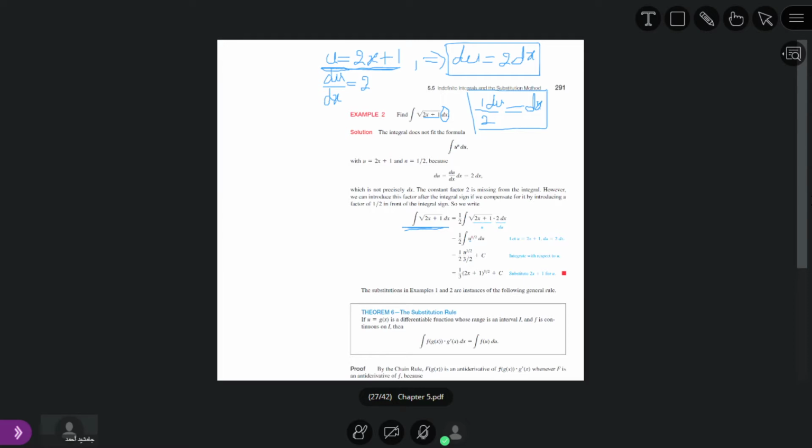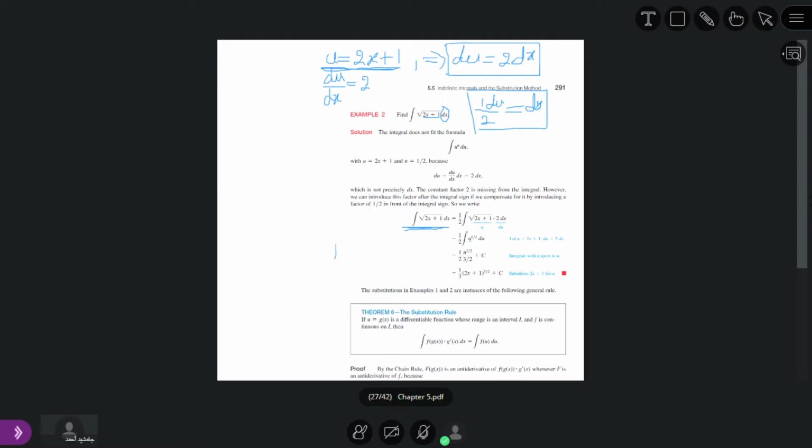So now the integral of u power 1 by 2 du. Why u power 1 by 2? Because we have 2x plus 1 equal to u, and the square root is equal to the power 1 by 2. Now what is the antiderivative of u power 1 by 2? We increase 1 in the power and divide by the whole new power. So u power 3 by 2 divided by 3 by 2.